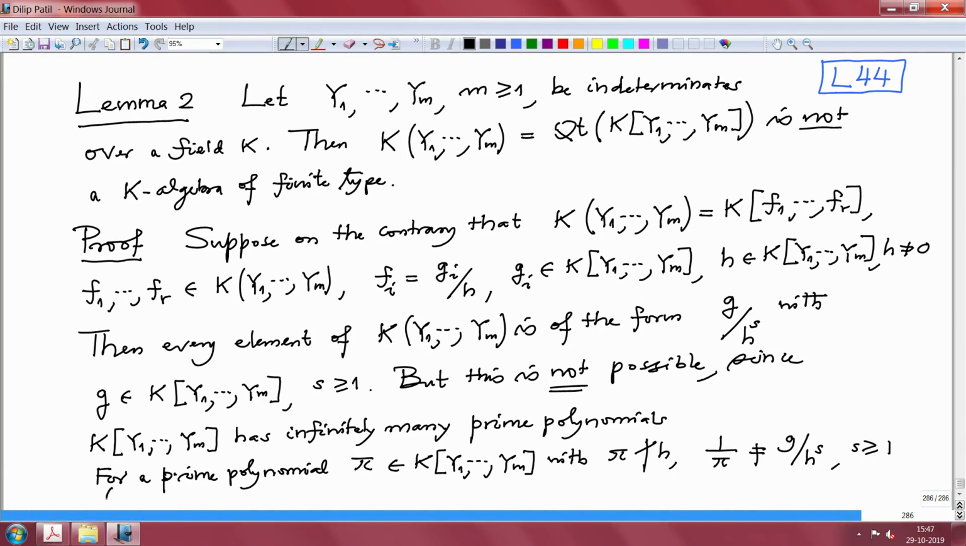Since h to the power s will be equal to pi g, pi divides the RHS, which is the LHS, which is h to the power s, and pi is a prime polynomial. Therefore if pi divides a power of h, then pi will divide h, a contradiction.